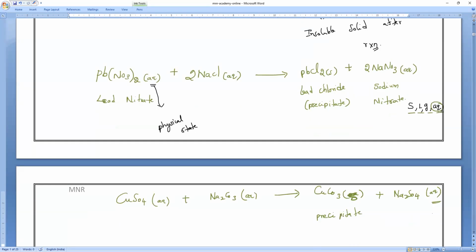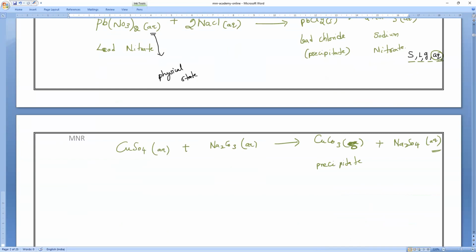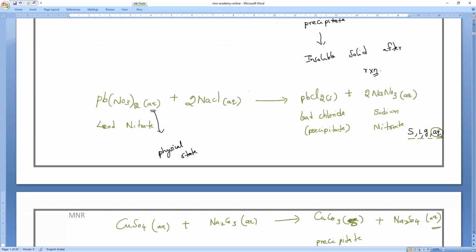Do you all understand? Why do all the reactions give a precipitate? We are taking examples of it.